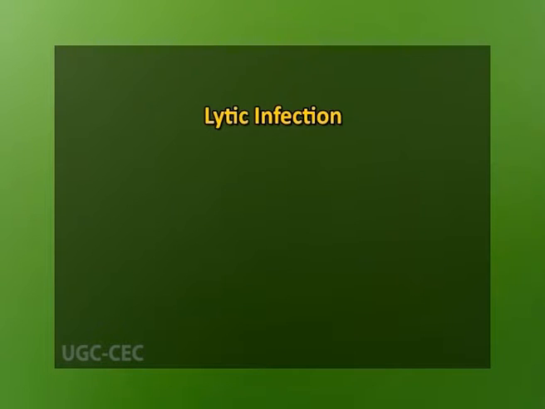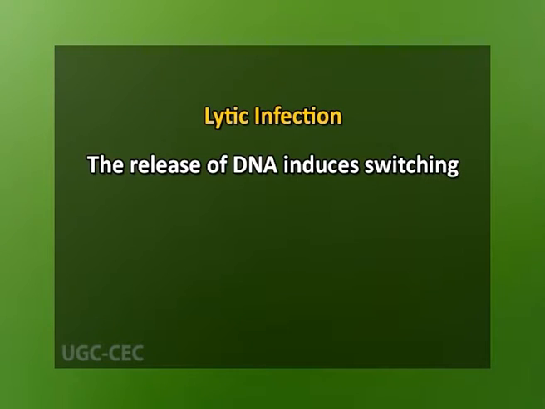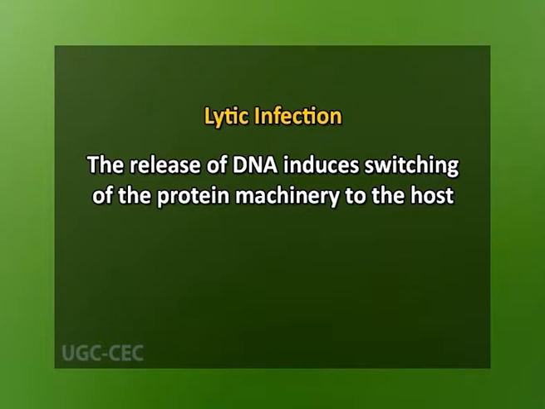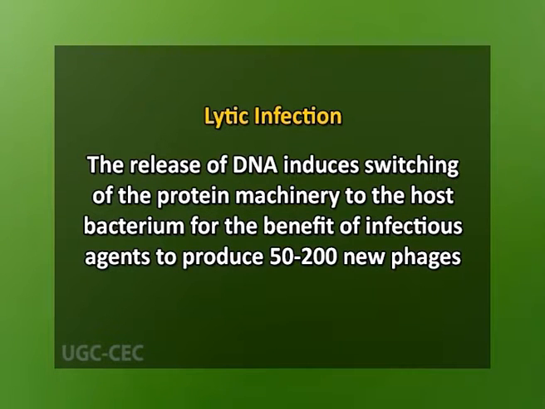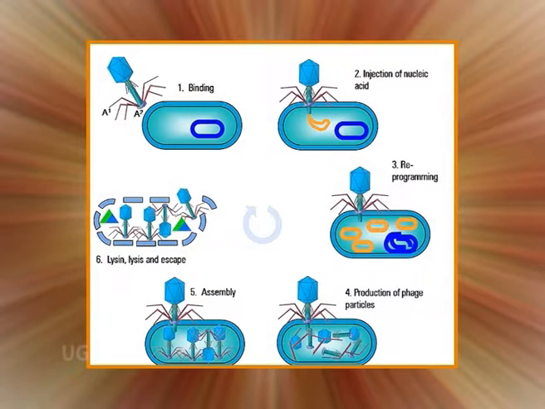In the first form of infection, the release of DNA induces switching of the protein machinery of the host bacterium for the benefit of infectious agents to produce 50 to 200 new phages. To make so many new phages requires nearly all resources of the cell, which become weak and bursts. In other words, lysis takes place causing death of the host bacterial cell. As a result, new phages are released into the extracellular space.